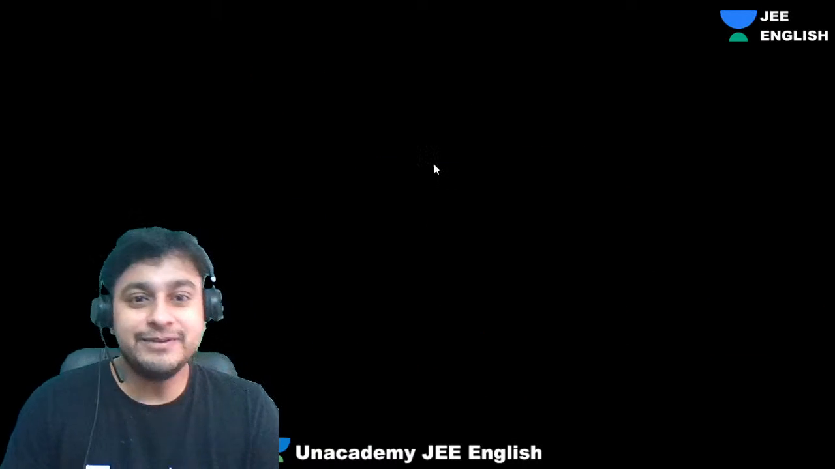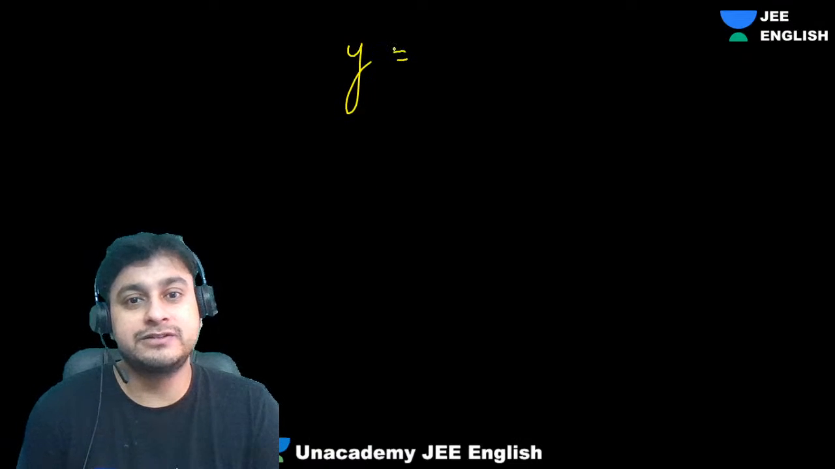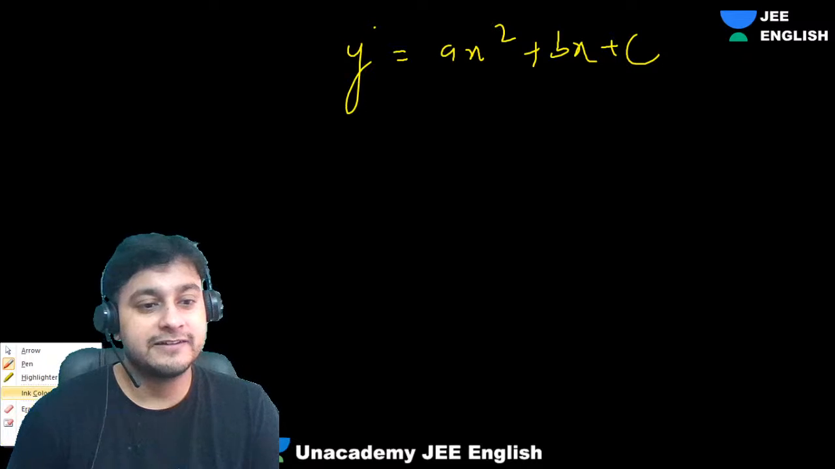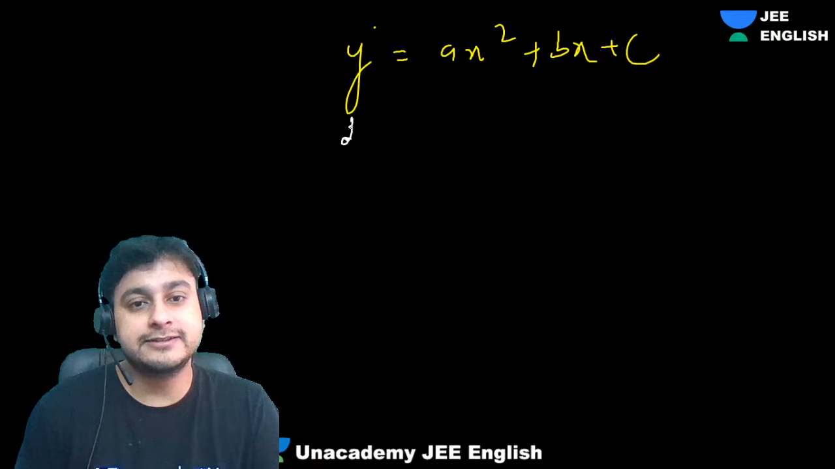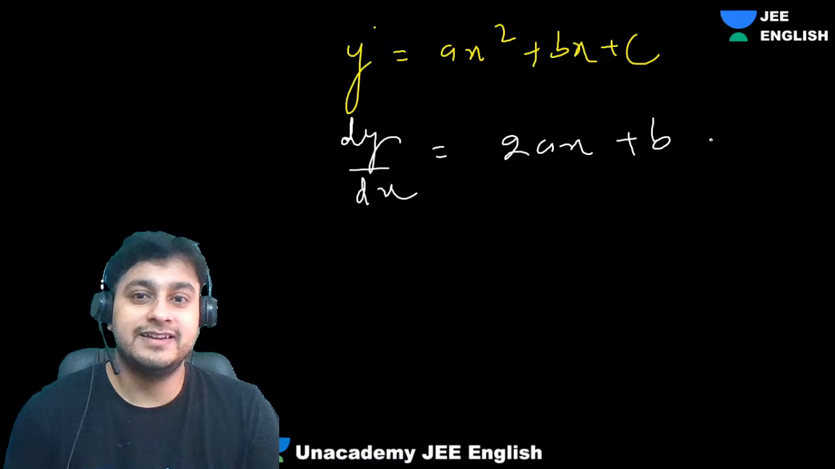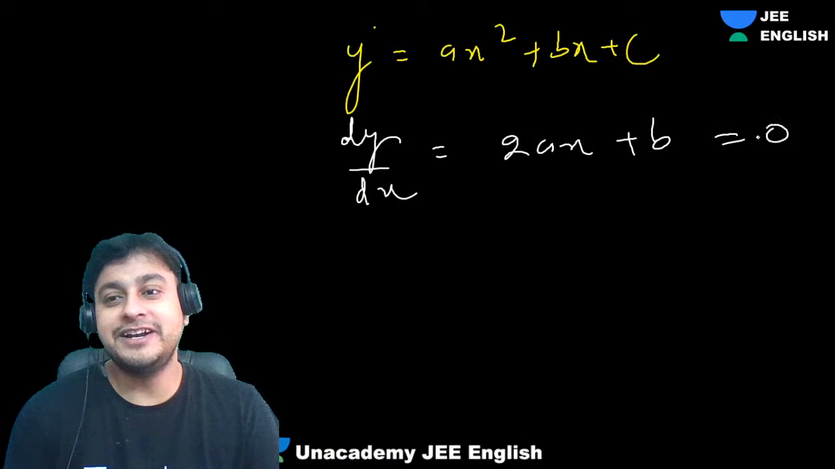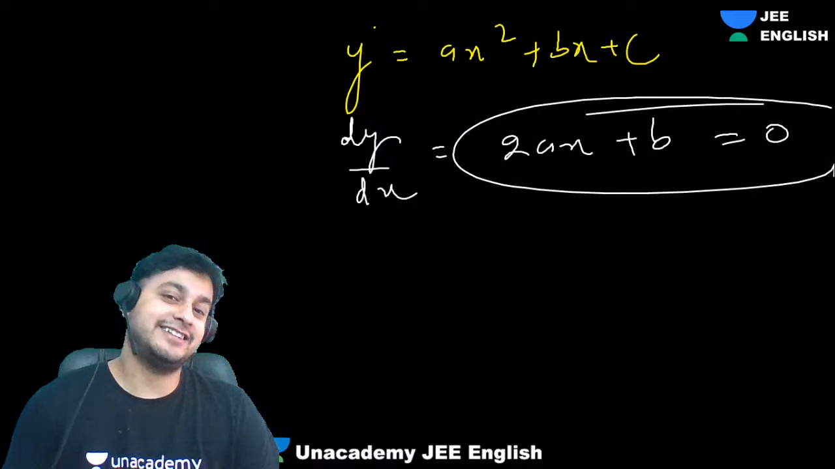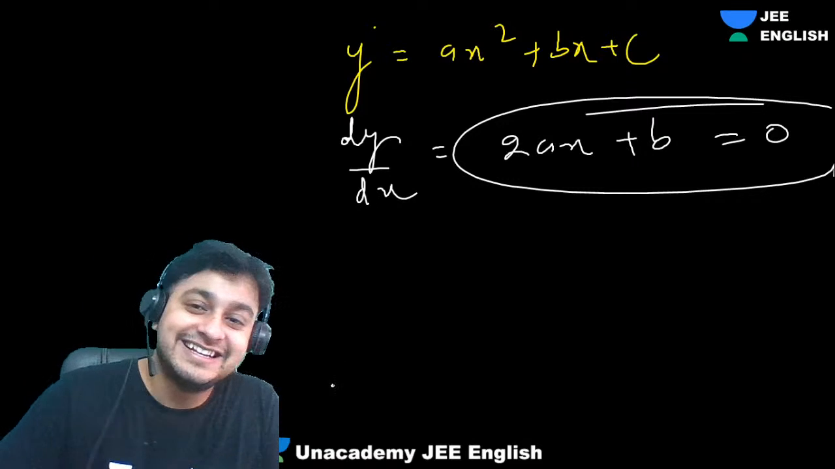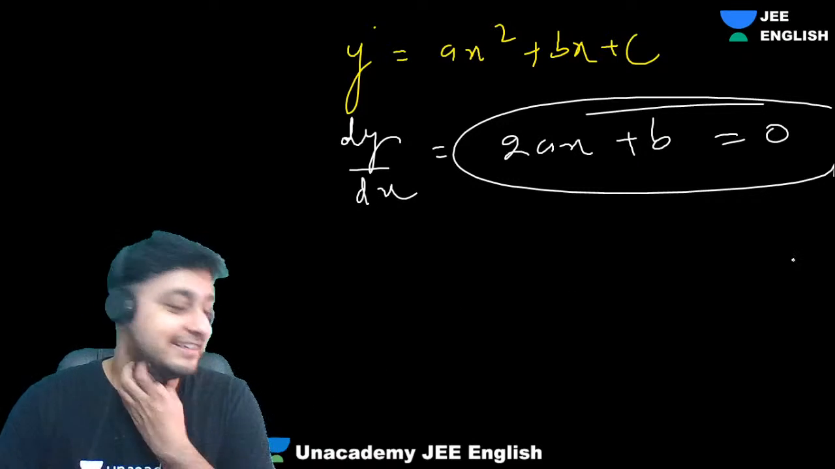Isn't it? Similarly, if I've got y equals ax square plus bx plus c, so I will differentiate it. What will I get, guys? dy by dx, I'll get 2ax plus b, isn't it? And if I equate it to 0, this will be the equation. That's it. One line you will get it. Just differentiate the equation of the parabola with respect to x, you will get it.